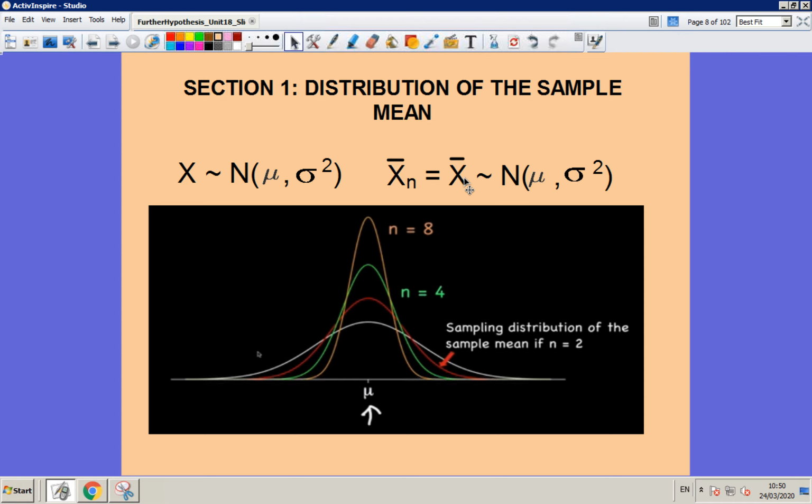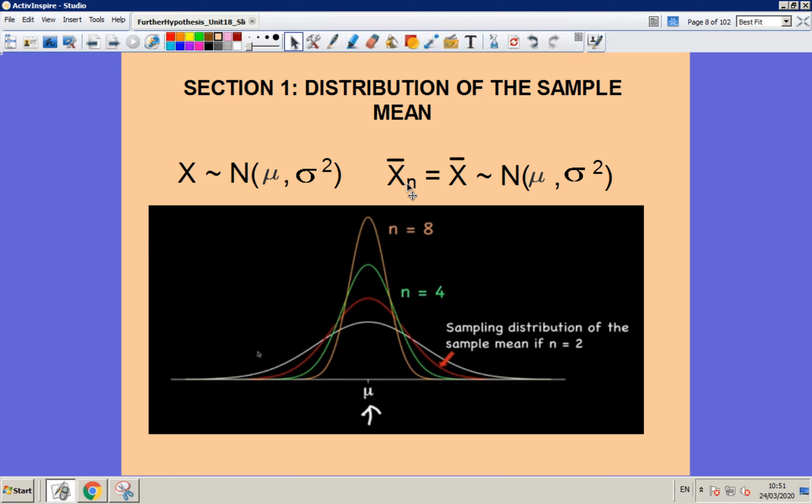Okay, so if we take groups of, let's say, 4 randomly selected gerbils from our population, then we can find the mean for each of those groups of 4 gerbils, and then we create a new random variable, which is x bar.